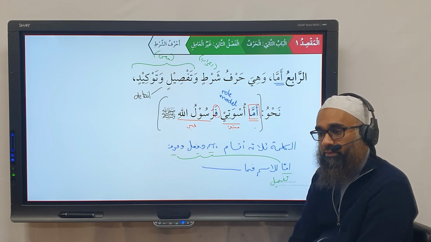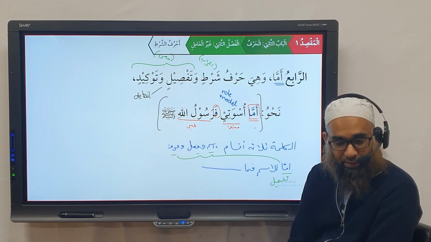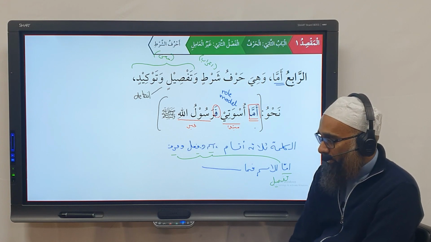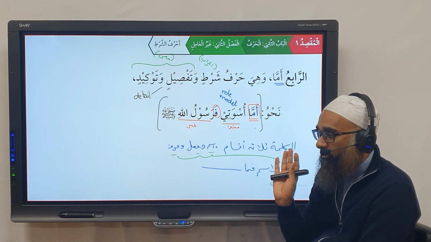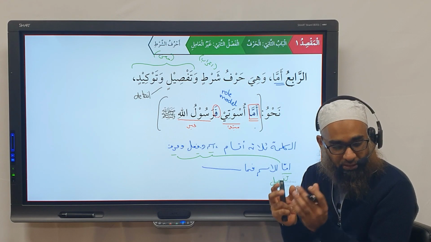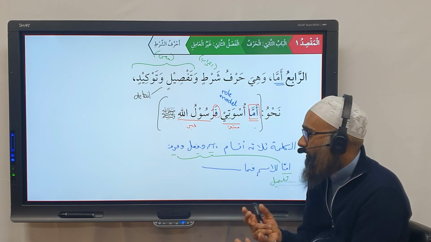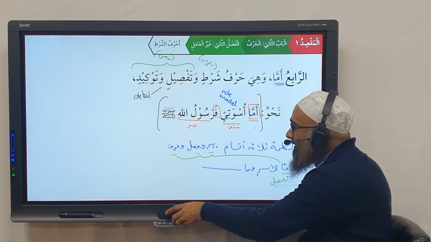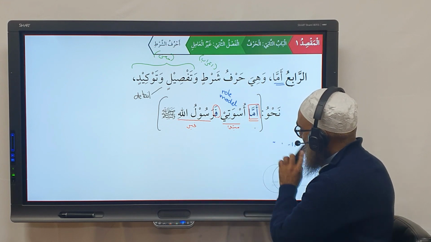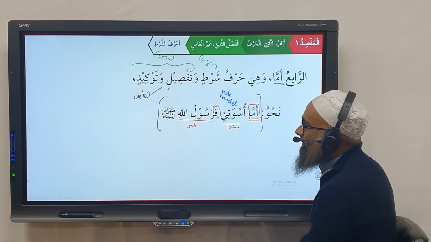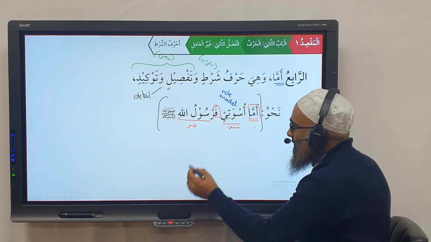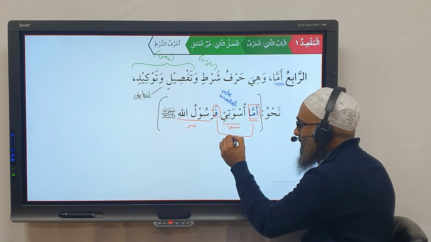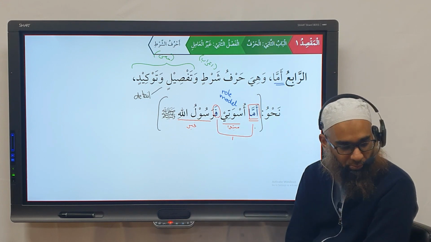Do you understand what's happening in here? Is this clear to everybody? Yes? So this is what we mean by tafsil. It normally comes after multiple things have been mentioned collectively previously. And as for tawqid, why is it tawqid? Because obviously, if you look at this sentence, Amma uswati for Rasulullah, you can tell it's not just a normal mubtada khabar, it got like two additional parts. So the rule is more words create more emphasis.